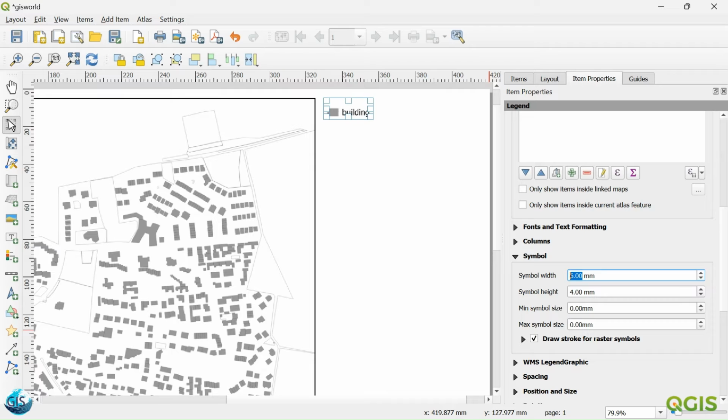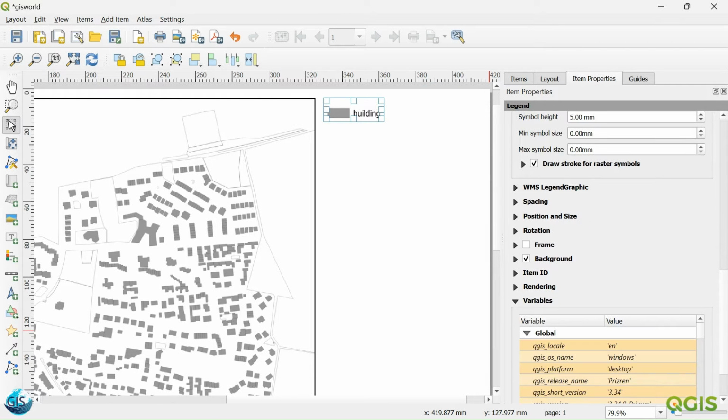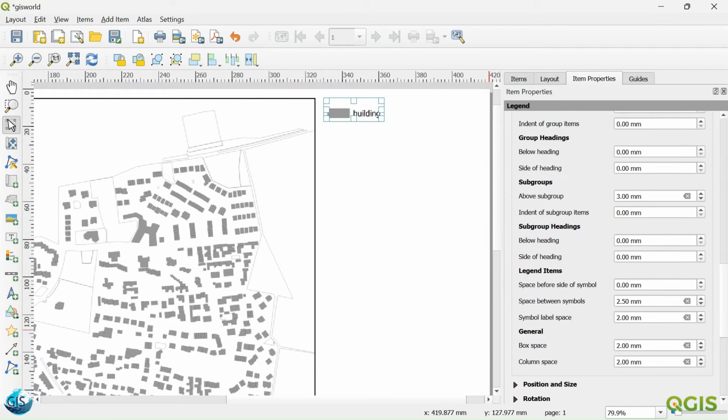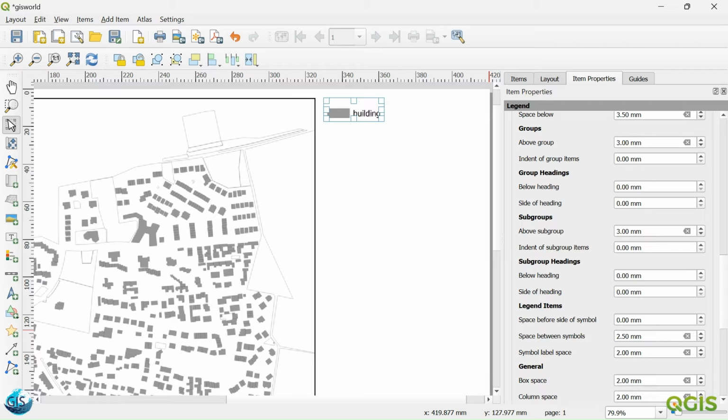For example, we can go to the legend and maybe give 10 millimeter or 12 millimeter. Definitely not, but I just want to do it so you can see the changes after you're using the layout. Because when you start any project, they definitely have some specific rules for their map, so you can use them. And then we have some spacing. We don't have a legend group or subgroups. We will talk about groups and subgroups in another tutorial completely about it.